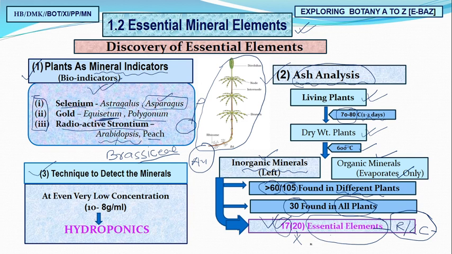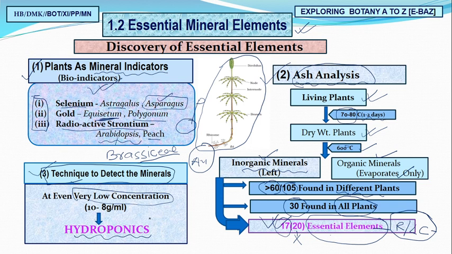required properly for plant growth, reproduction, and development. They studied this through hydroponics. Yes, this is the first successful technique to detect the minerals. And this technique is capable of finding even very low concentrations of elements, up to 10 to the power minus 8 gram per milliliter. Is it clear?